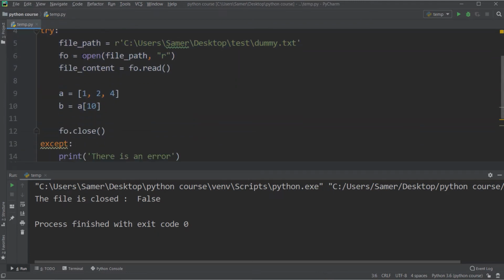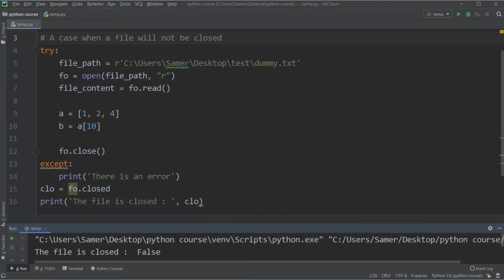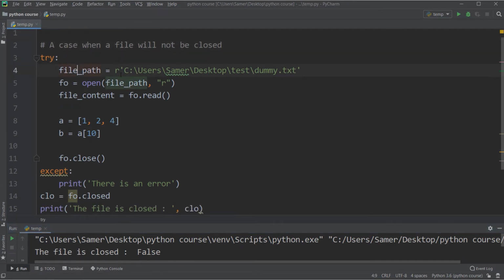As you see here, I'm using a try except statement, and the code is very simple. I specify the path of the file, then I open the file using the open function for reading, then I read the content, then I define a list, a equal to 1 to 4. After that, I want to access element number 10 inside this list, and then I want to close this file. It's clear from this part of the code that there are not 10 items inside the list a, and this part will throw an exception.